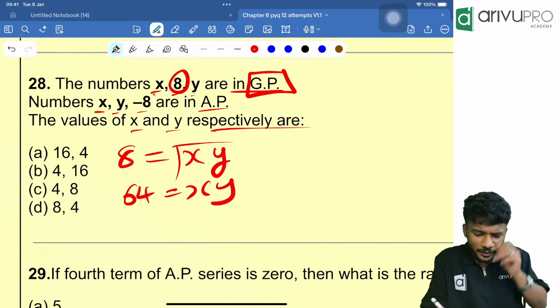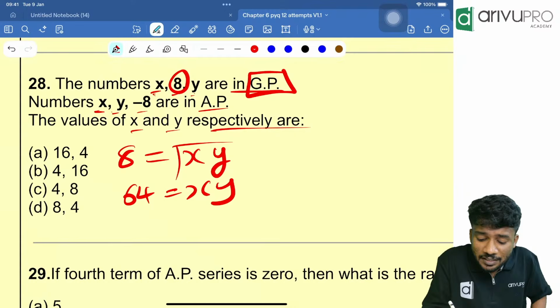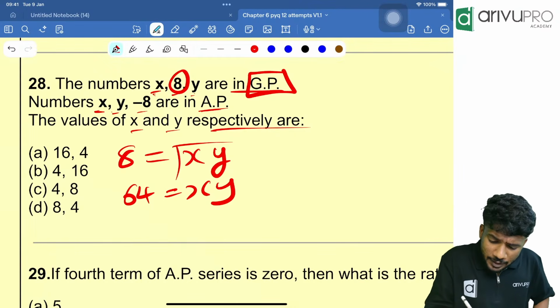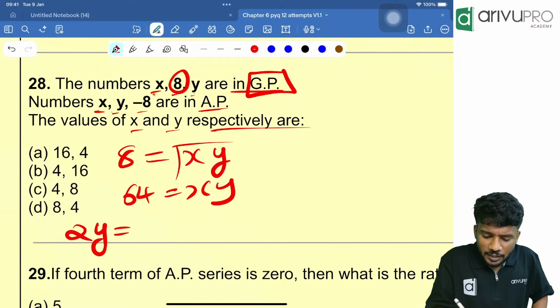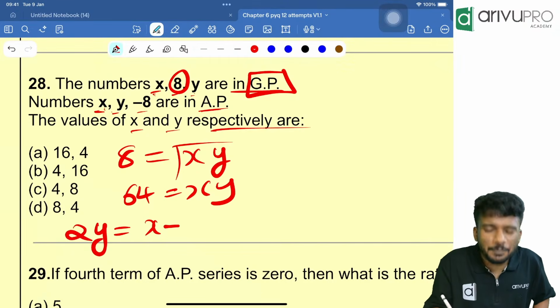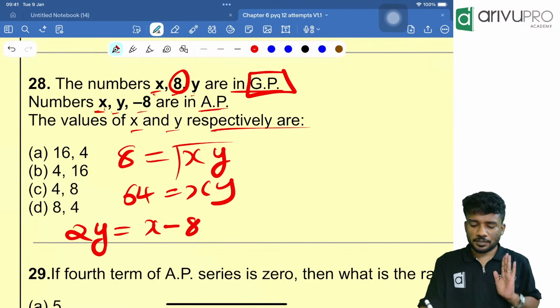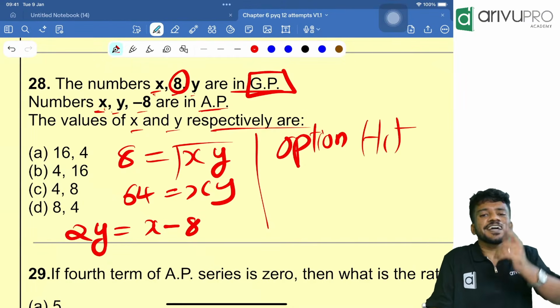Till here everything is fine. Then these terms x, y and minus 8 are in AP. Are in AP means what? In AP, the middle term, 2 times y, is equal to the sum of the other two terms. That means x plus minus 8, that is nothing but x minus 8. Now people, option hit. Option hit and get me the answer.